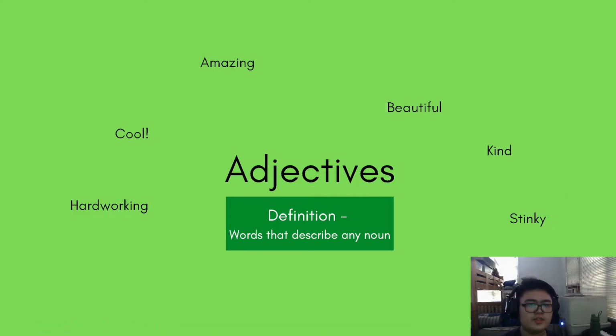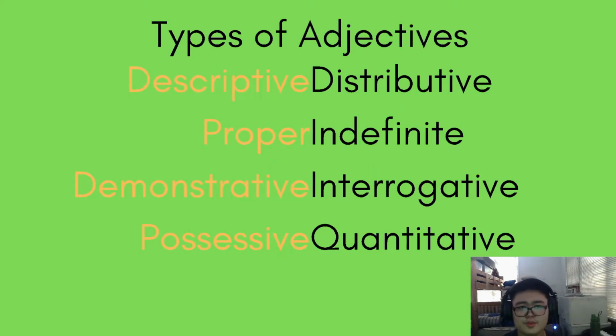I will be teaching adjectives this time around. And well, looking at the words surrounding adjectives: amazing, beautiful, kind, stinky, cool, hardworking, all of these are adjectives. And what defines an adjective? Words that describe any noun. Let's start with types of adjectives.